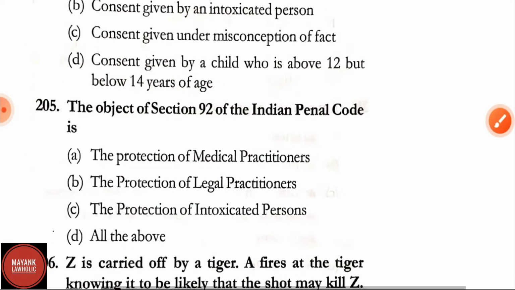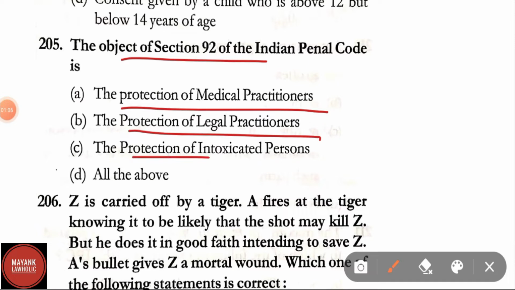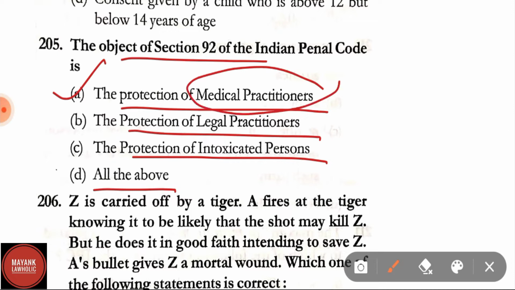Question number 205. The object of section 92 of IPC is the protection of medical practitioners, the protection of legal practitioners, the protection of intoxicated persons, all of the above. Correct answer is the protection of medical practitioners.